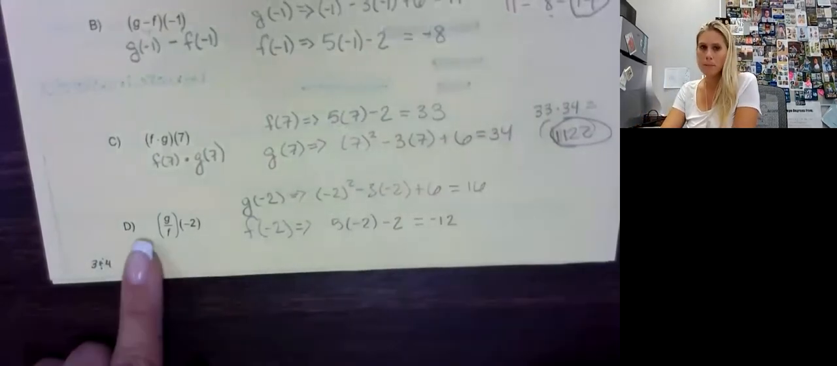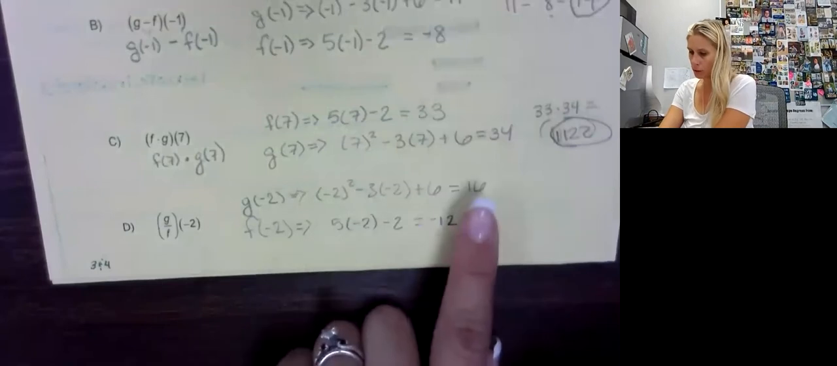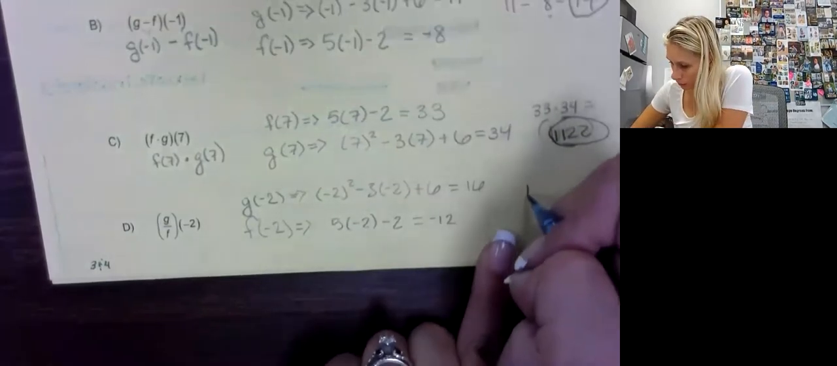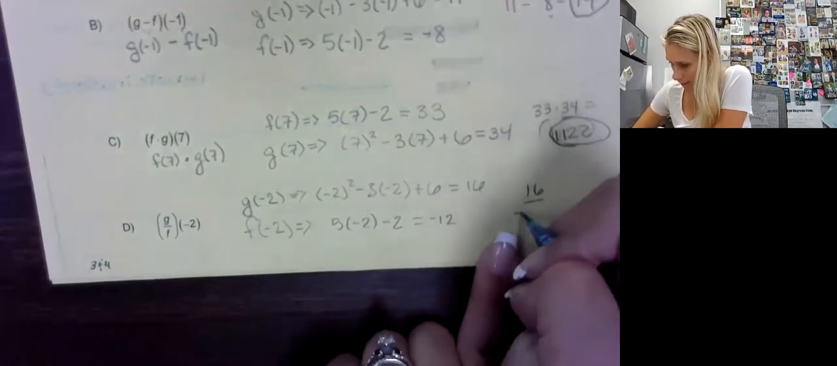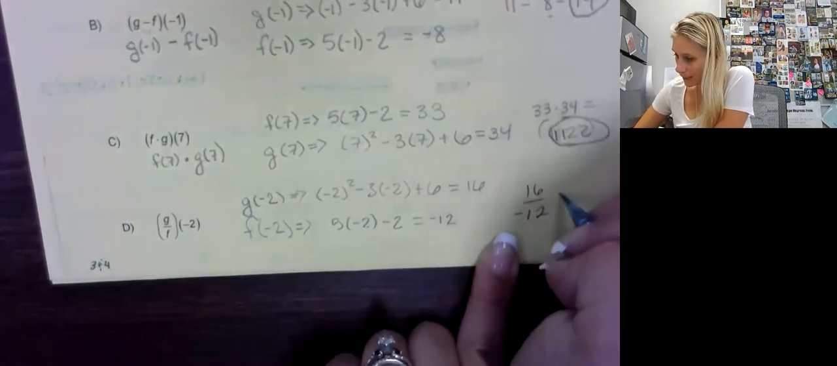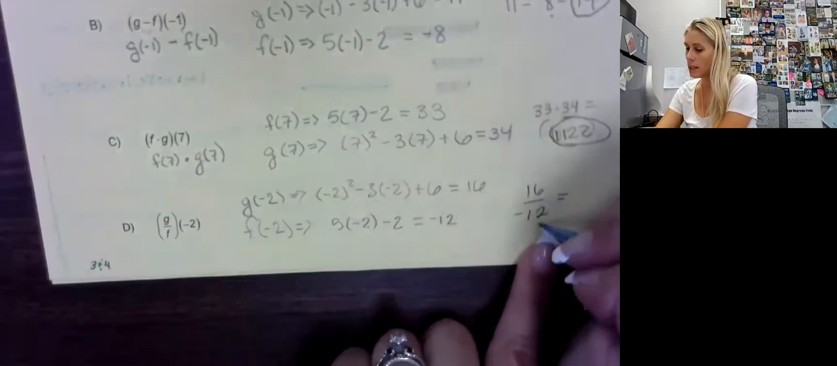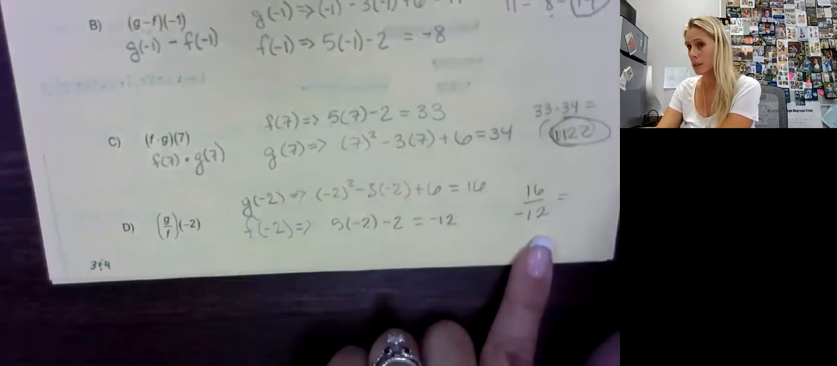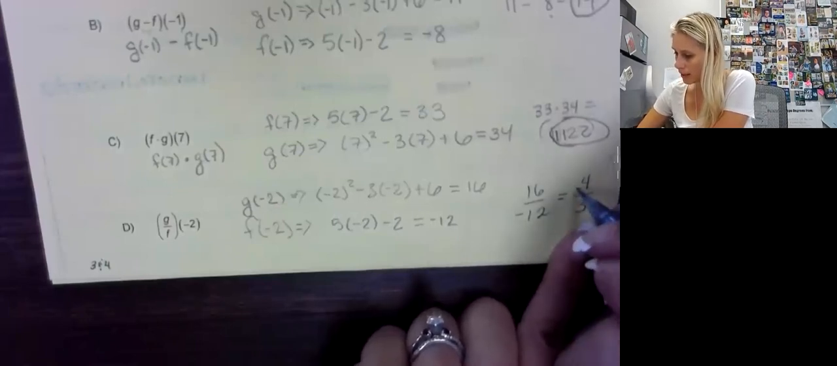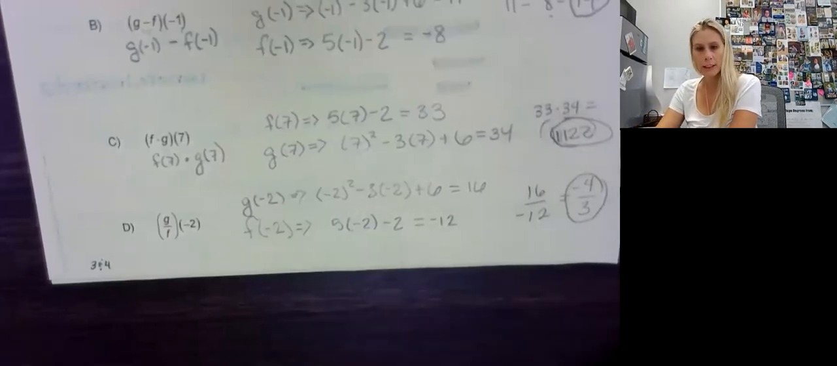Okay, so let's remember the order again. It's G over F. So 16 over -12. I can reduce that, right? Because 2 goes into 16 and 12. What else goes into 16 and 12? 4. So 4 goes into 16 4 times. 4 goes into 12 3 times, and it would stay a negative number. And there is G divided by F at -2.